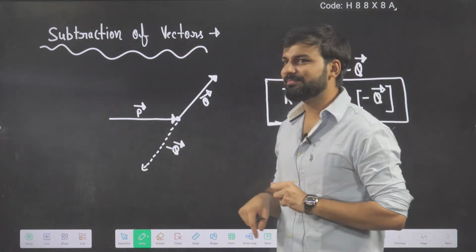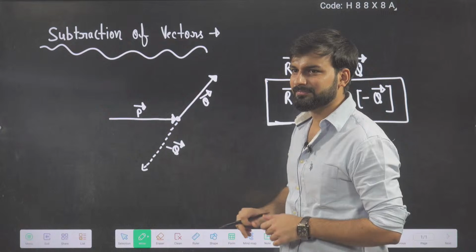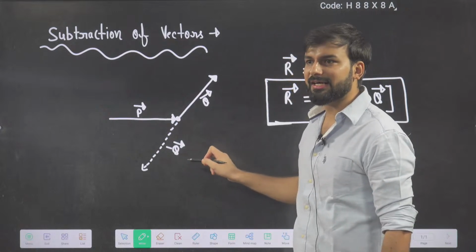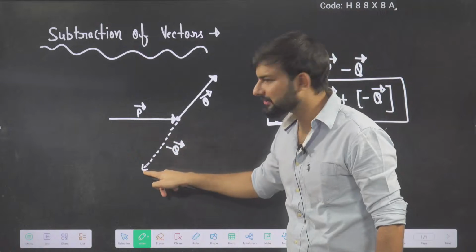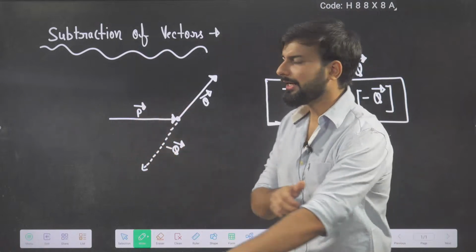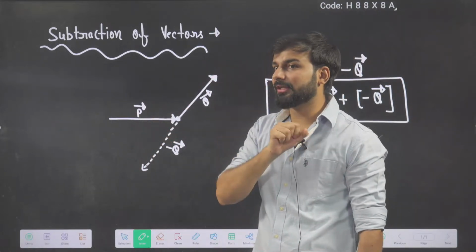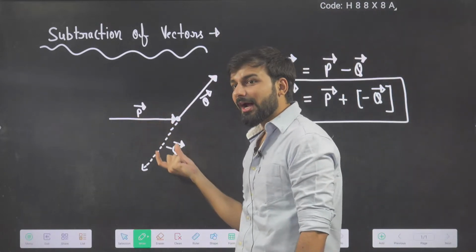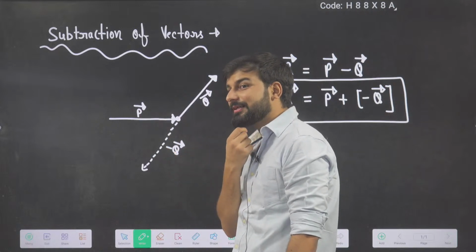So if you see, these are again in the same order. Look, this is P and this is minus Q vector. It is also a new vector, minus Q vector, right? So now I'm adding two vectors. One is P vector and another one is minus Q vector. What will be the resultant?